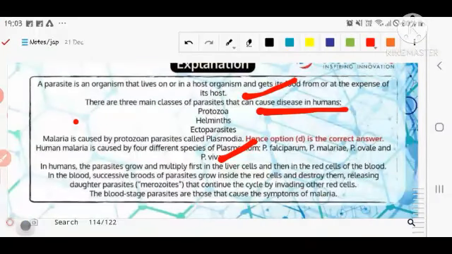In humans, the parasite grows and multiplies first in the liver cells and then in the red cells of the blood. In the blood, successive broods of parasites grow inside the red cells and destroy them, releasing daughter parasites that continue the cycle by invading the red cells. It means it causes so many hazardous things and they are completing their own life cycle in order to attain maturity or produce their offspring. They cause harm to our red blood cells. Let's discuss the next question.